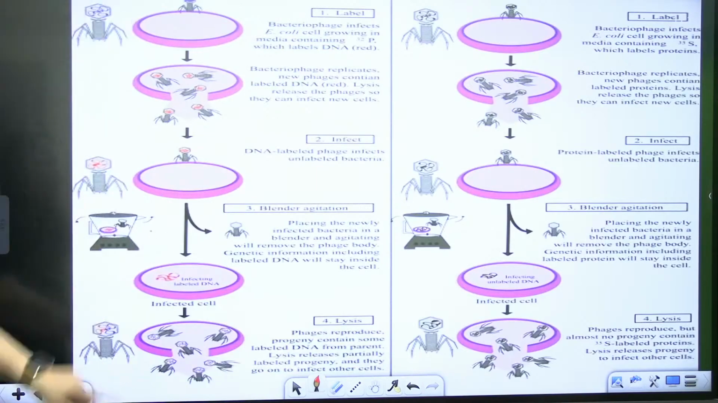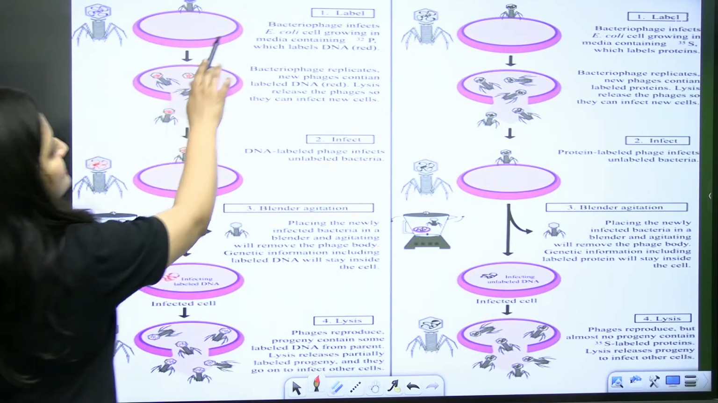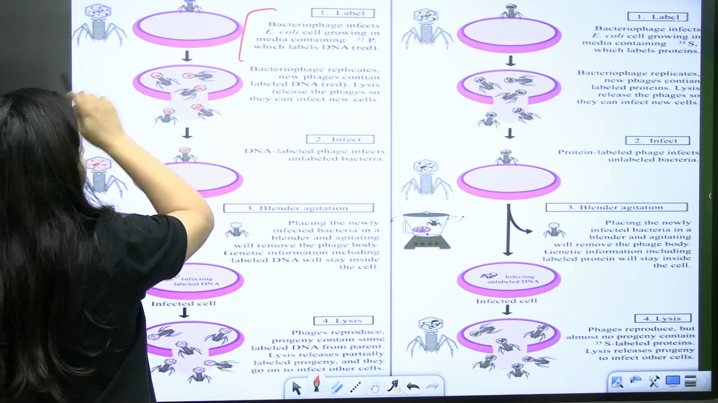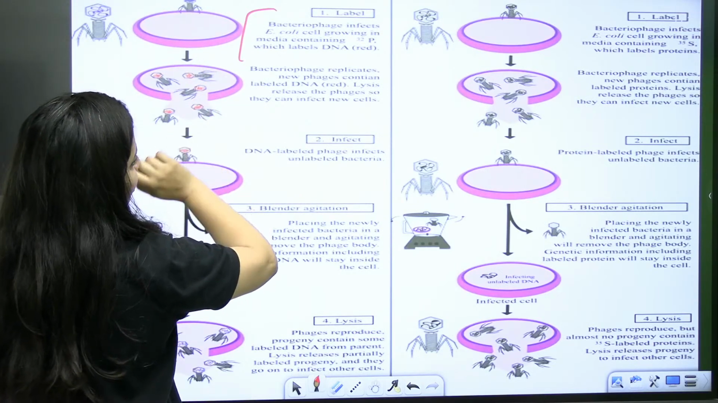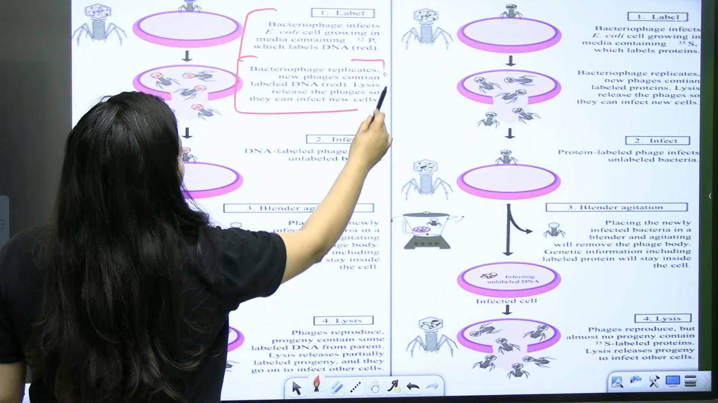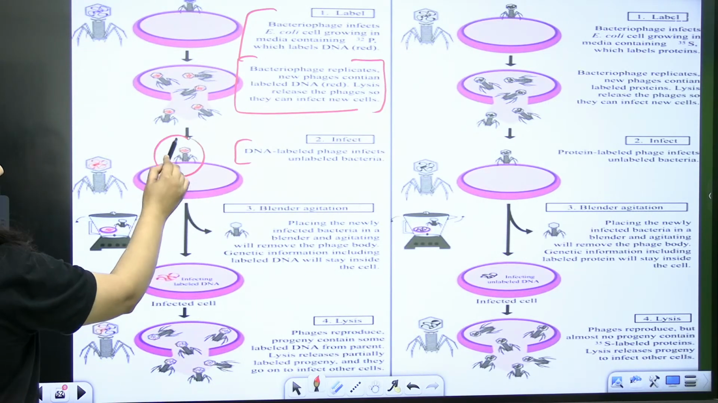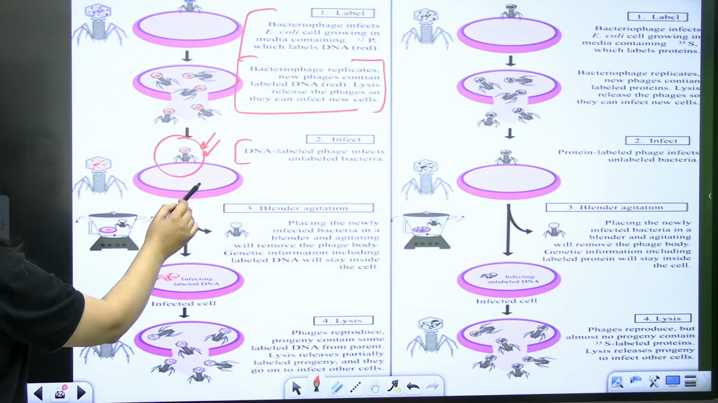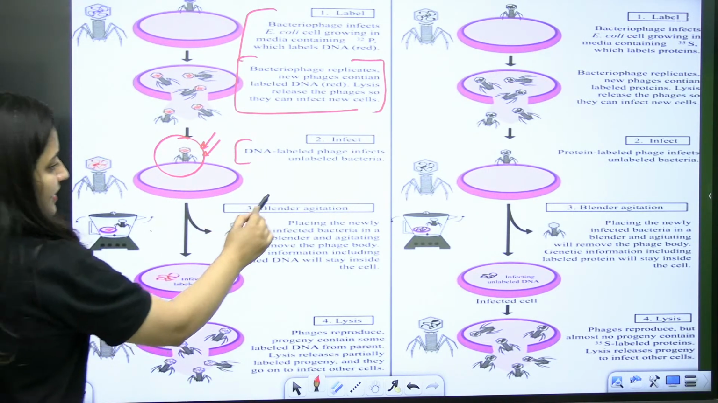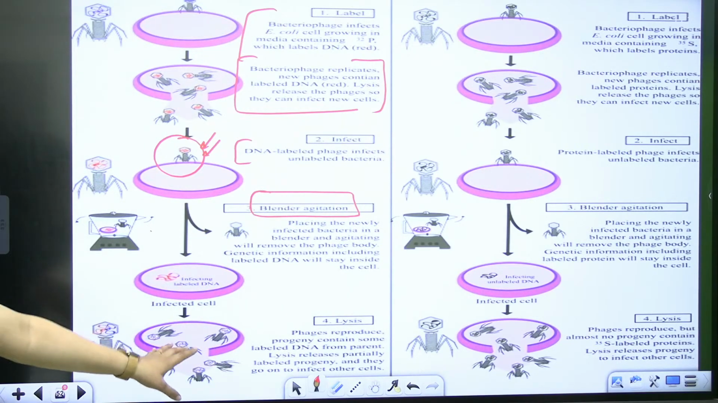So this is all about the experiments, bache, right? I have added another chart as well. So first is showing the labeling of this bacteriophage. Clear, bache, right? So now, in the first step, the bacteriophage will get labeled. So infection is there. So DNA labeled phage is going to infect unlabeled bacteria. Then blender agitation is there, bache, and finally the lysis will be there.